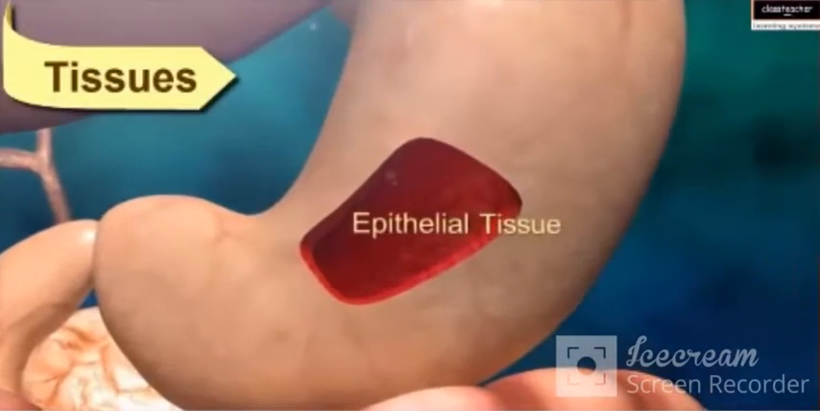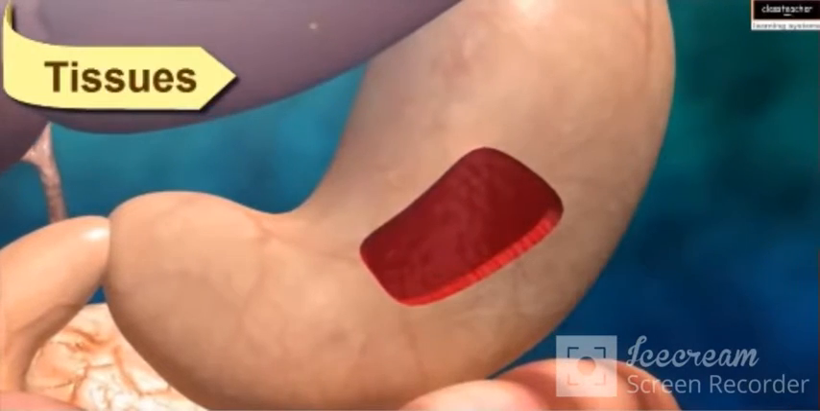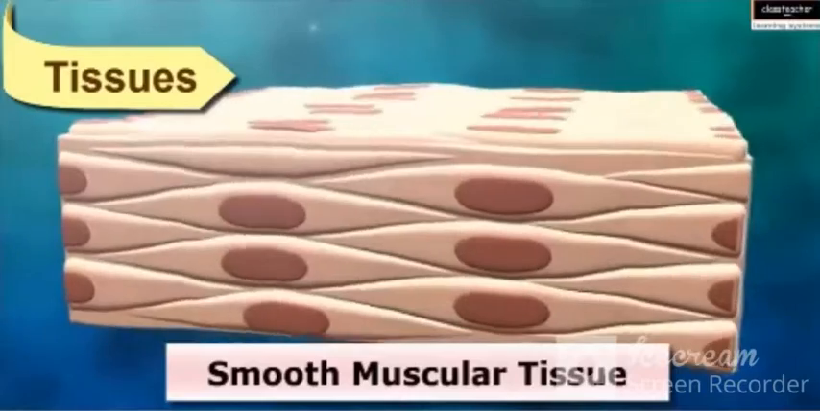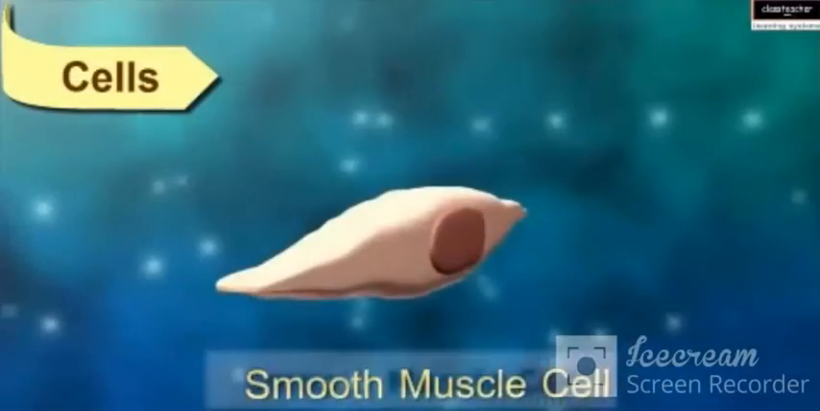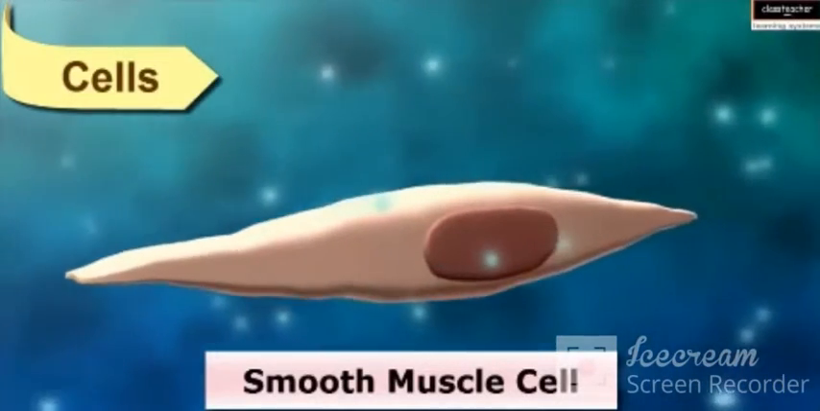A tissue is a group of similar cells that performs a specialized function, such as a smooth muscular tissue shown here. Tissues are made up of cells, and cells are the smallest units of life, which contain cell organelles such as mitochondria.